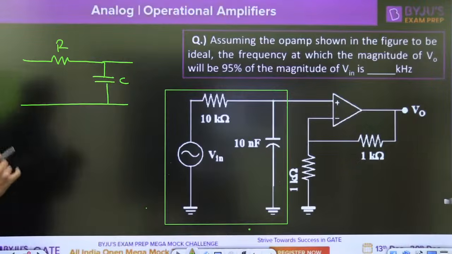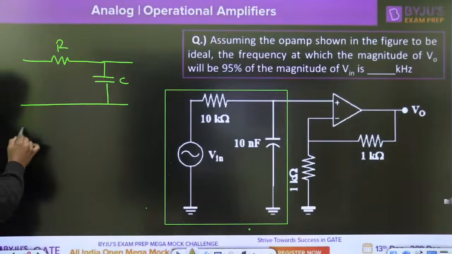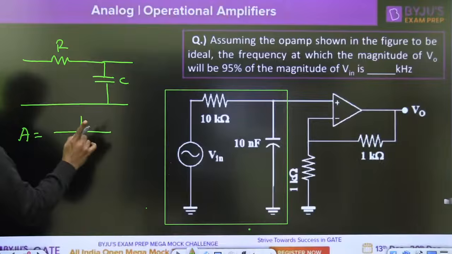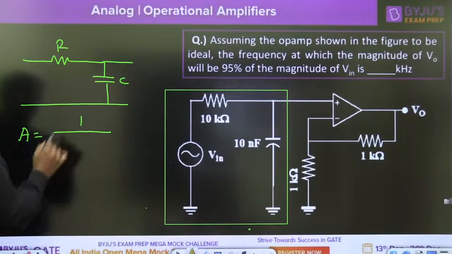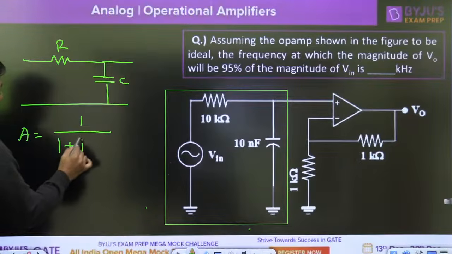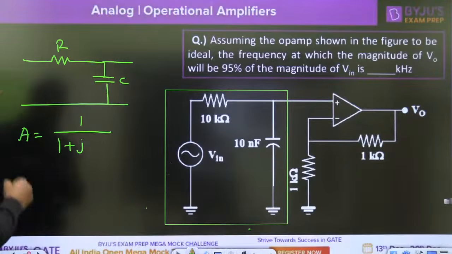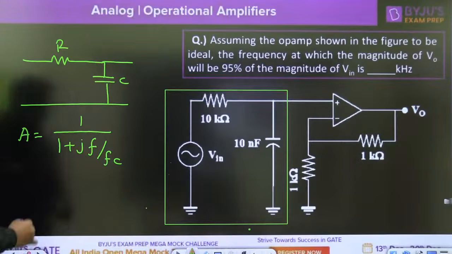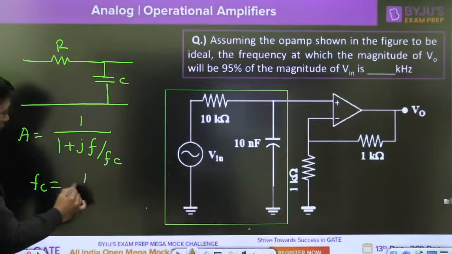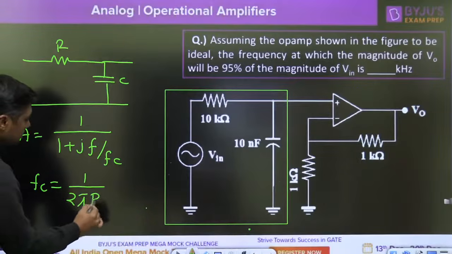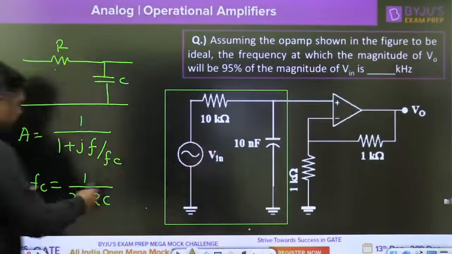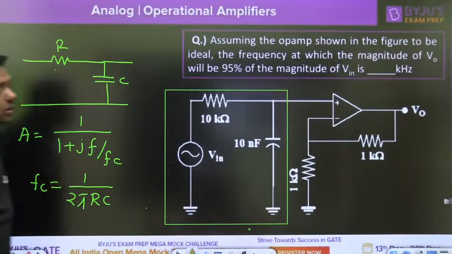For any low pass filter, the standard formula for a passive filter is V0 by Vin equal to 1 upon 1 plus j F by Fc, where F is the instantaneous frequency and Fc is the cutoff frequency, given by 1 by 2 pi RC. This is R, this is C, this is R, this is C. You can find Fc from this formula. This is the standard formula.